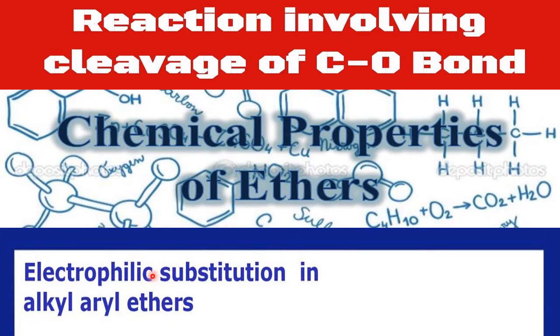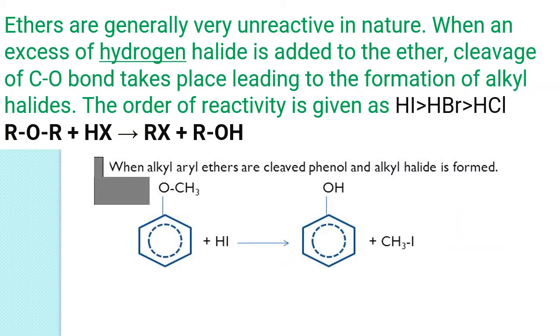electrophilic substitution reactions of aromatic ethers. Aliphatic, no doubt, we study under the first heading. If it is aromatic, if you find a benzene ring, then once again I will repeat the same statement: where there is a benzene ring, there are ES reactions. Because of the presence of the benzene ring, we have to study ES reactions of that category, whether it is aliphatic or aromatic, whether it is alcohol or aldehyde. If a benzene ring is there, we have to study ES reactions of that compound. Now the first part, reactions due to cleavage of the C-O bond.